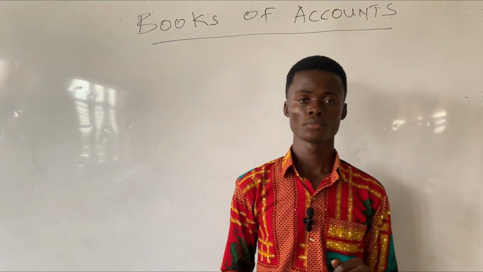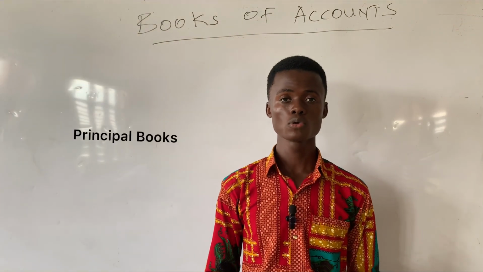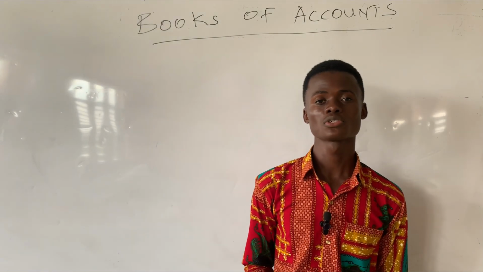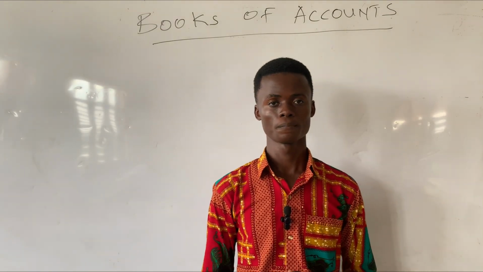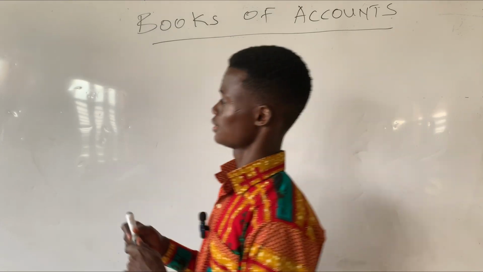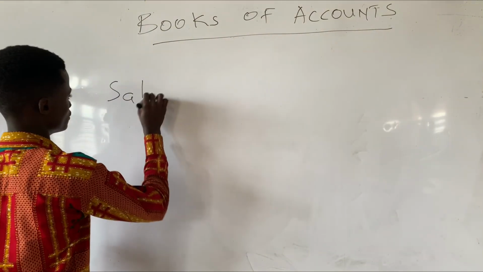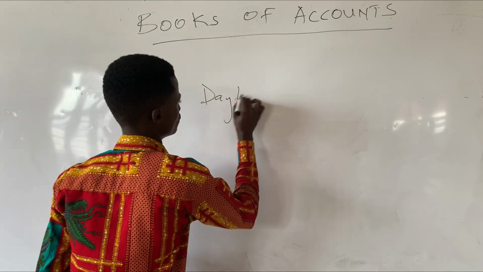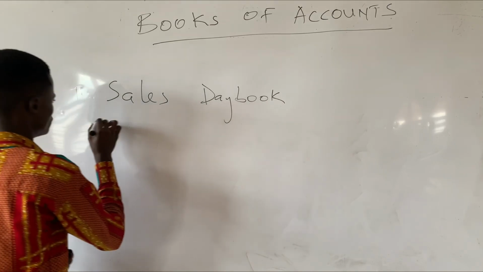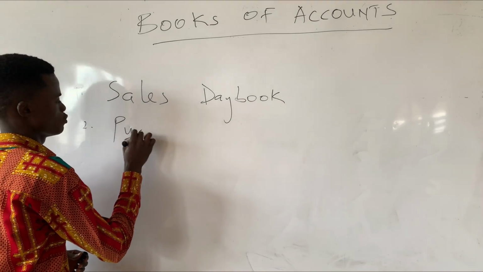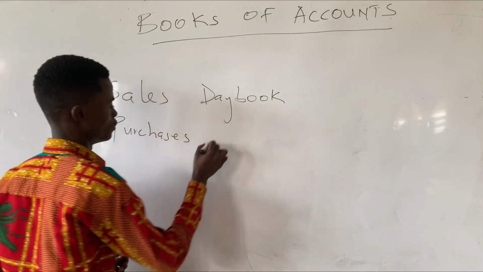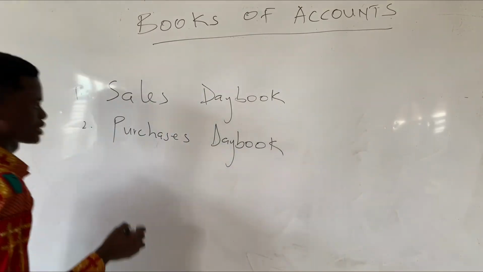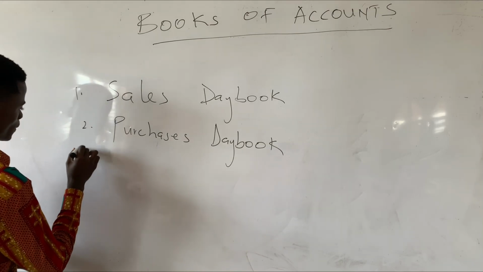In today's video, we will be looking at the principal books. But before then, we said that the subsidiary books are subdivided into 7, and they are the sales day book, the purchases day book, or purchases journal or purchases book.